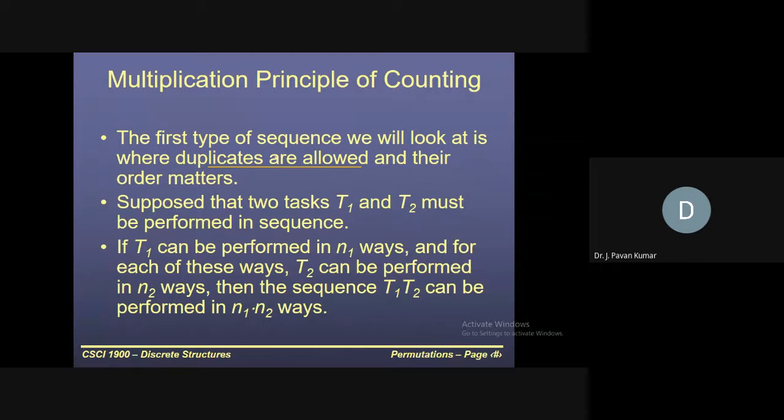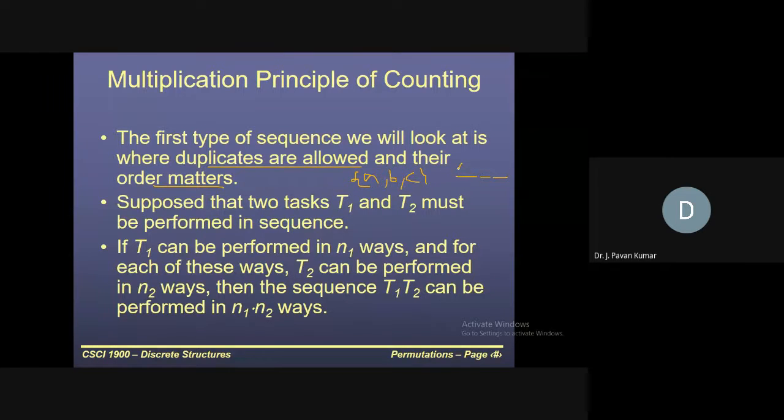Suppose we have a set ABC, and we have to find in how many ways we can arrange these, with duplicates allowed and order mattering. We will have three slots.